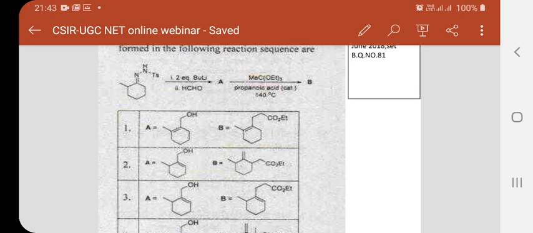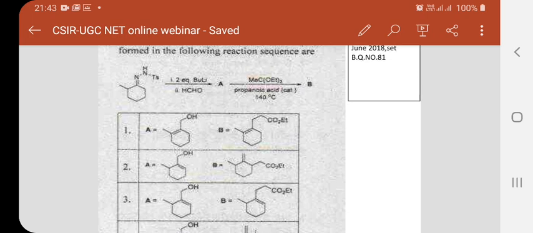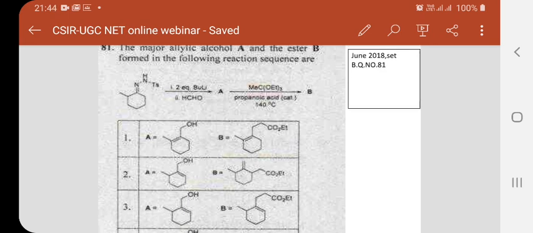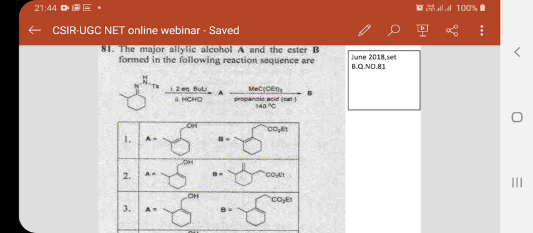The vinyl alcohol, if it is treated with a compound that is given in the reaction, see, the MeC(OEt)3 group. So it is very clear that it is a reagent of the type, namely orthoformic or orthoacetic acid. So it is an ester type reagent, an ortho acid reagent.